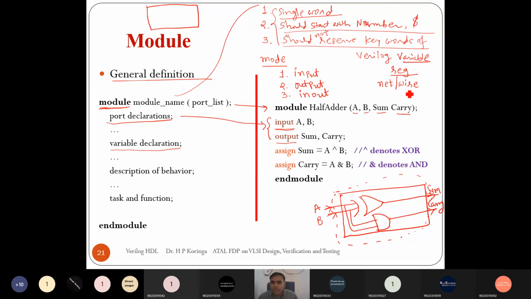As in VHDL we have a signal or a variable: a signal can store and forward the data, while a variable only forwards the data, meaning it is simply a jumper. Here also in Verilog there are two types of data types, reg type and net or wire type. A reg type is like store and forward, and a net or wire is just to forward the data.